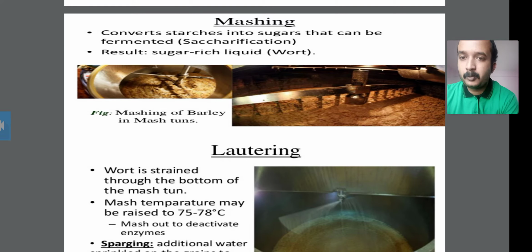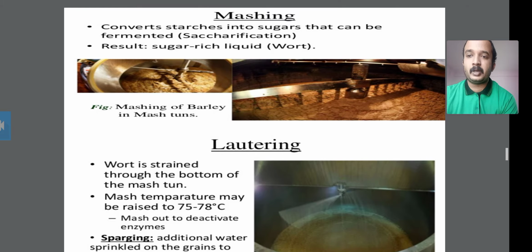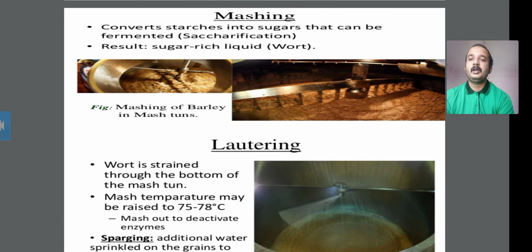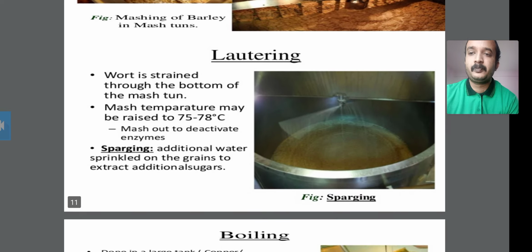The third process is the mashing process. Mashing means converting the starches into sugar that can be fermented. You take the starch and convert it into sugar, which makes the fermentation process possible. The result of mashing is a sugary liquid called wort.